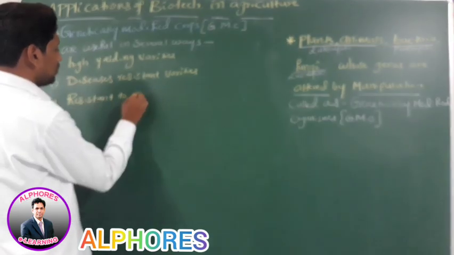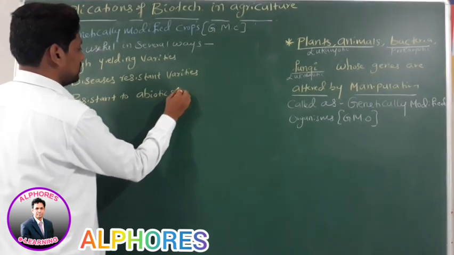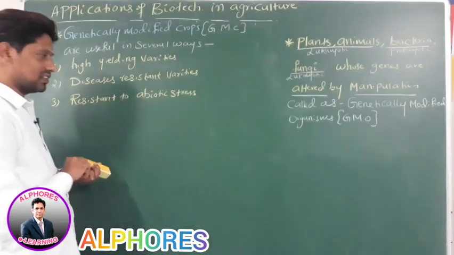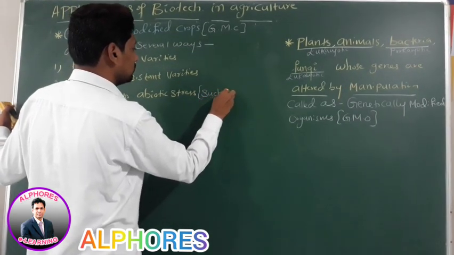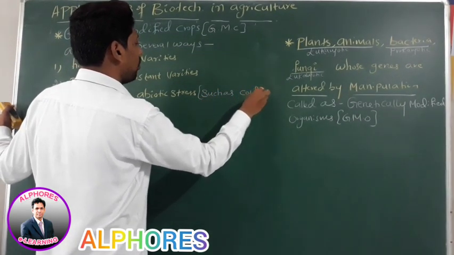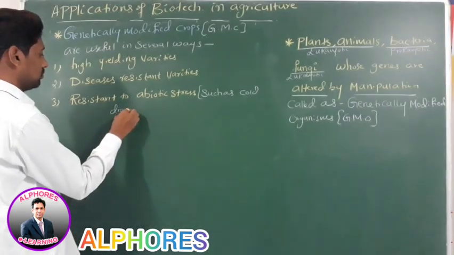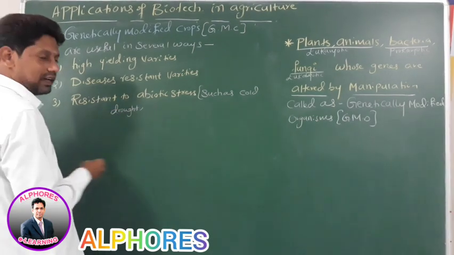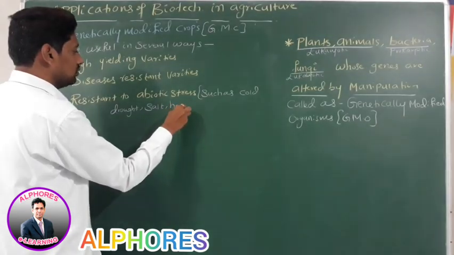Resistant to what? Abiotic stress, such as cold, drought, salt, heat.